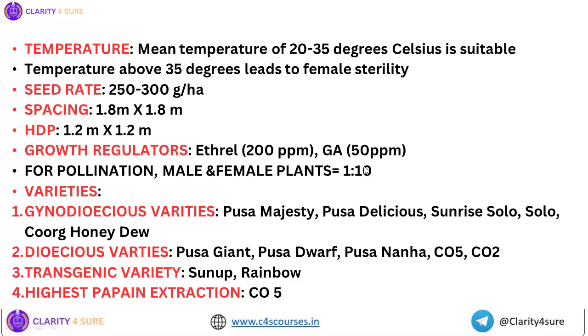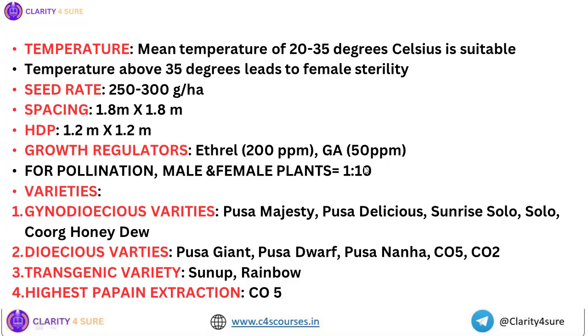Okay. So next we'll see the spacing. Normal spacing is 1.8 meters in both the sides, row to row and plant to plant. That is in a square system of planting. But we can also plant papaya in high density planting. That time the spacing is 1.2 meters into 1.2 meters. Then growth regulators, if you see, ethrel at the rate of 200 ppm, GA at the rate of 50 ppm.